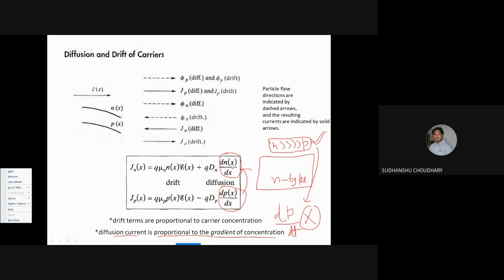So that means in some scenarios you will see that the current due to diffusion of minority carriers is also comparable, or maybe sometimes equal, to the current due to diffusion of majority carriers. That is, the current due to holes may be significant, or comparable, or even equal to the current due to diffusion of electrons, because the concentration gradient profile, that is dp by dx, may be significantly large.